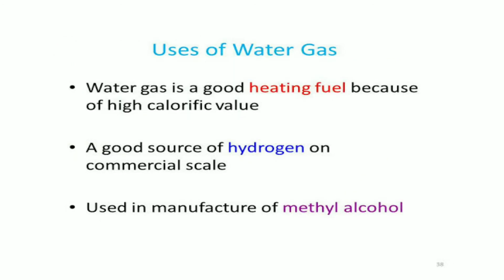One more use: water gas is a good heating fuel because of its high calorific value. It is a good source of hydrogen on a commercial scale, and is also used for the manufacture of methyl alcohol.